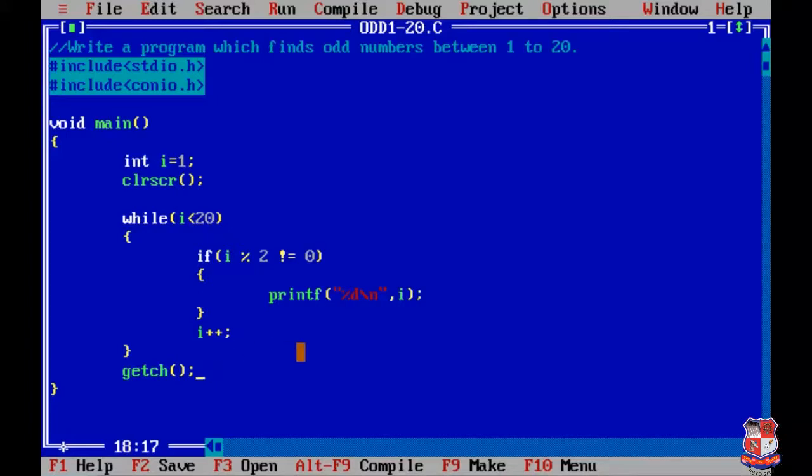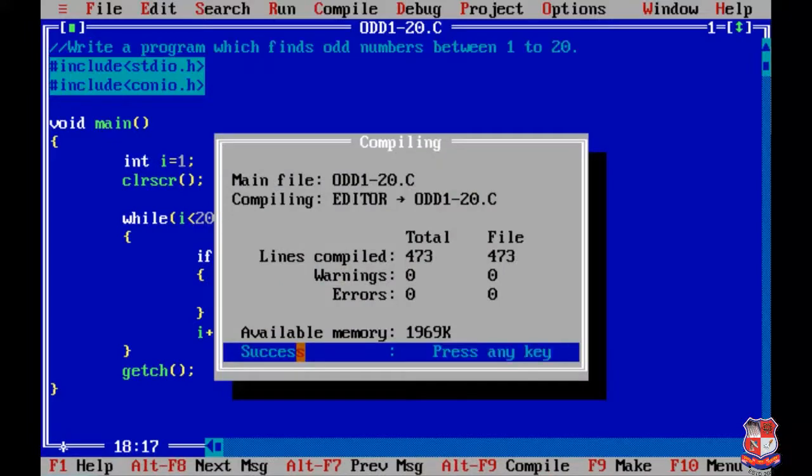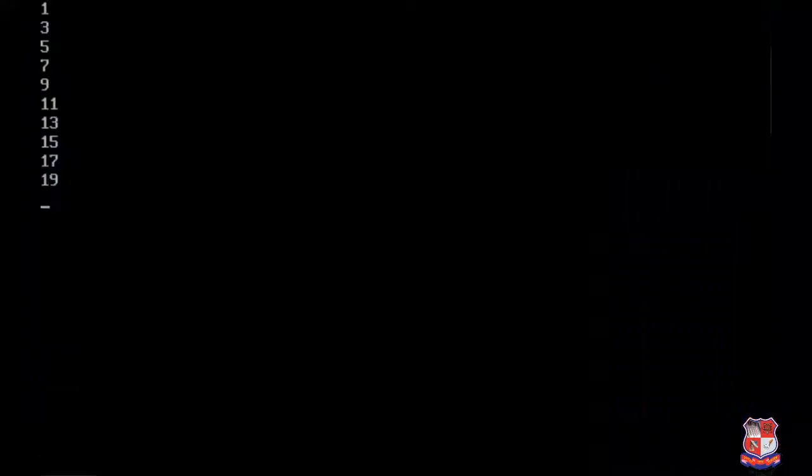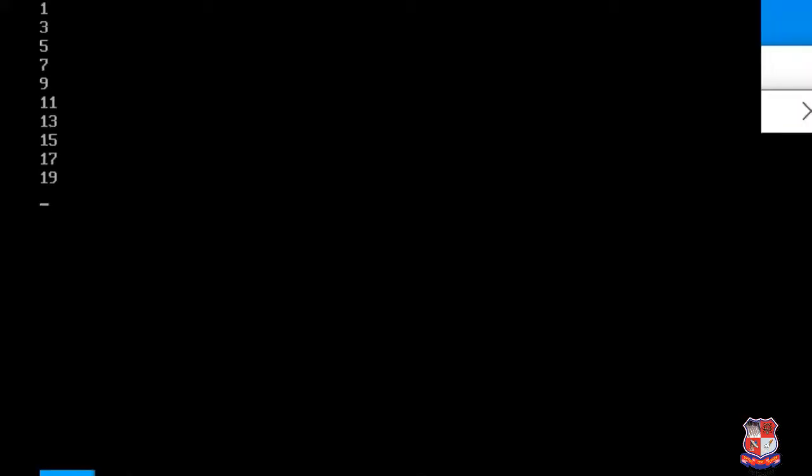Now we'll check whether there are any errors or not. For that we have to compile the program. Okay, to compile the program we have to press Alt F9. It shows there is no error. Now we are going to run our program by pressing Control F9. Okay, so it shows us the odd numbers between 1 to 19.